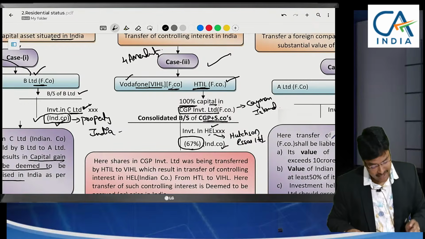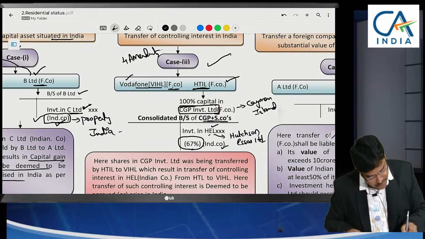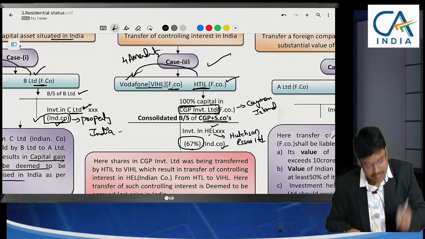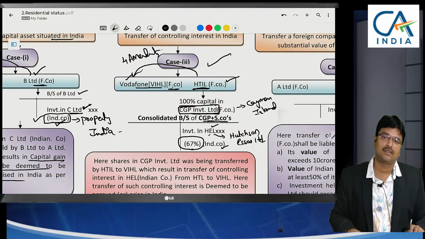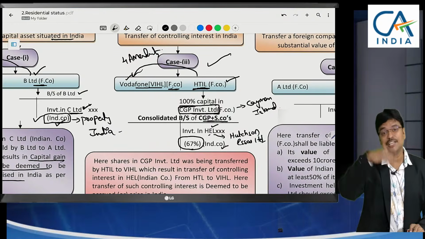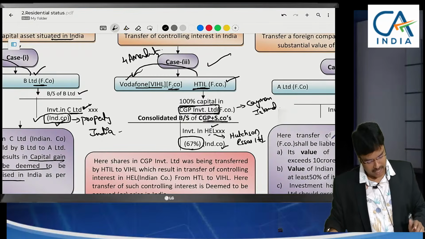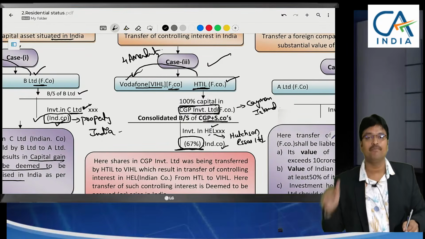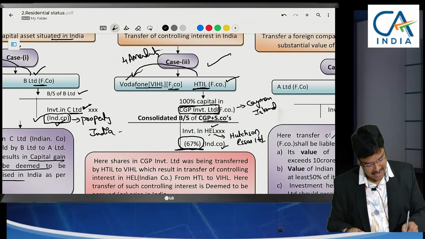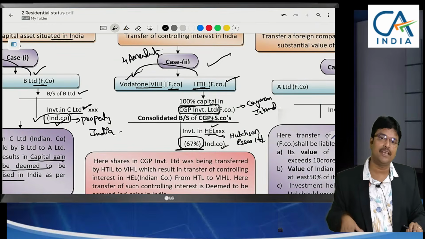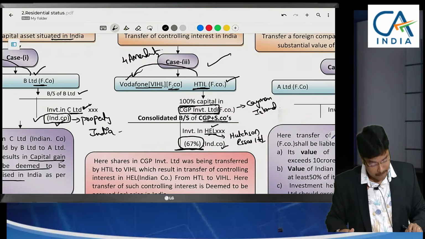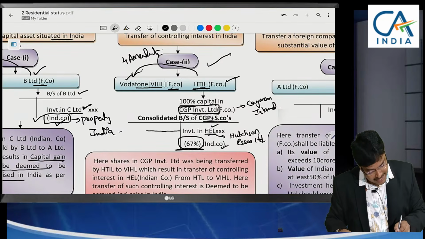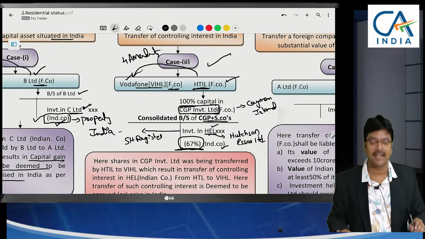But here CGP Investment Limited shares were transferred to Vodafone. Which shares were transferred? CGP Investment shares were transferred. That means earlier for this 67%, what is the company? Hutchison SR Limited. Is the company closed? No. But in the Hutchison SR Limited shareholder register, who is the shareholder?